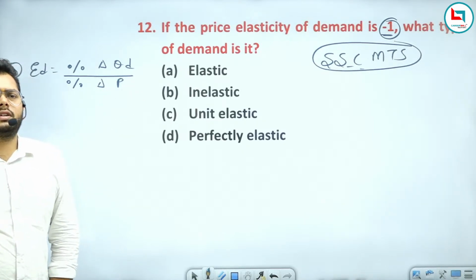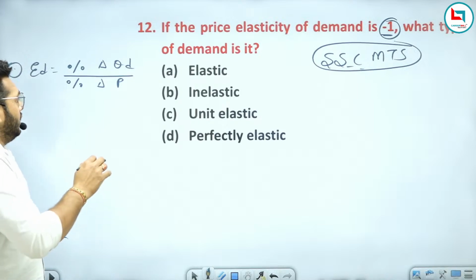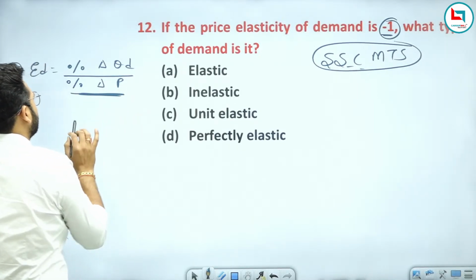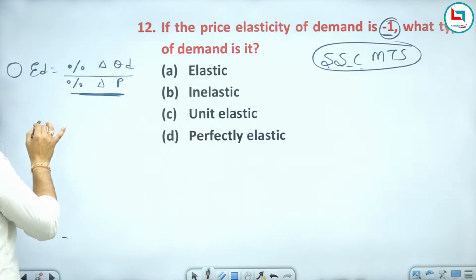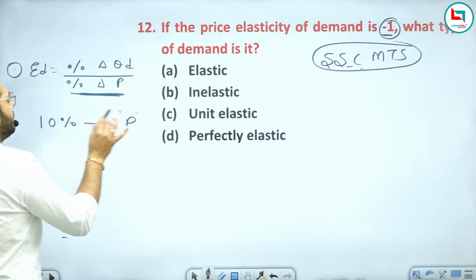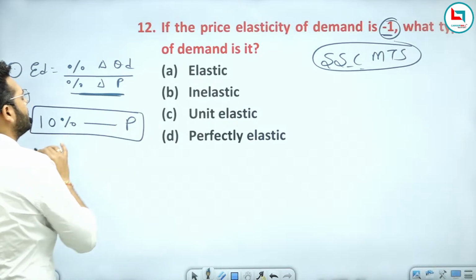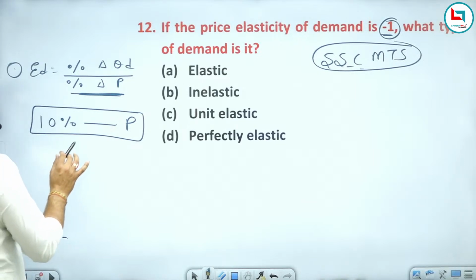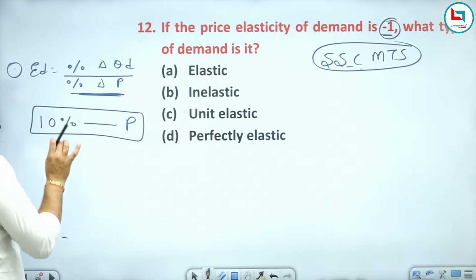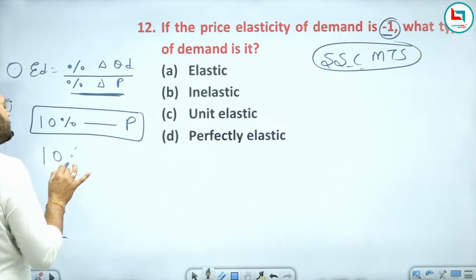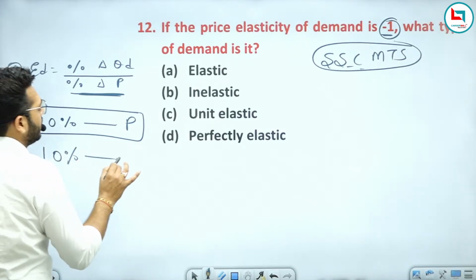Now you need to understand that if there is a change of 10% in the price, then in respect of that change in price by 10%, there will be the same percentage change in the quantity demanded also.